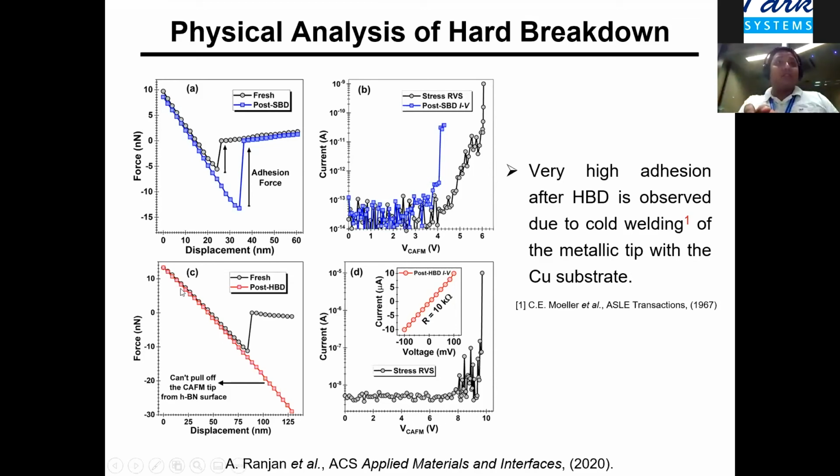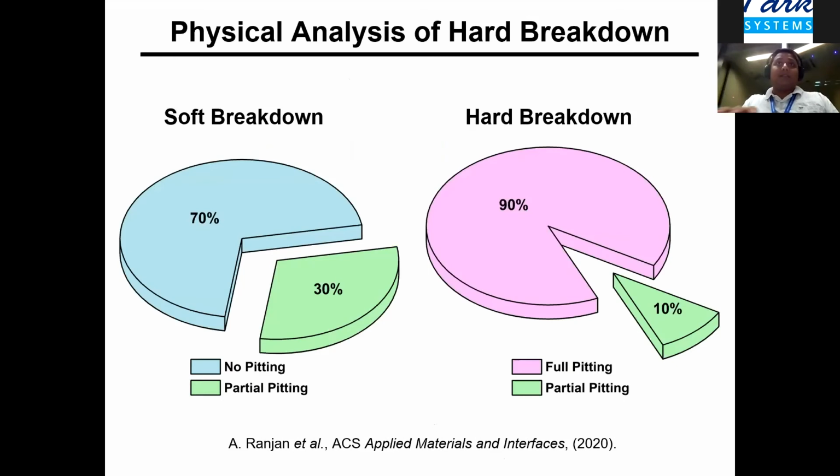This gives rise to very high adhesion forces as well. This high adhesion force simply comes because we are working in ultra high vacuum, and now we have two metallic surfaces in contact, the tip, which is also metal, and the copper. And then it can be an indirect measurement to understand the hard breakdown, in addition to the usual topography map that one acquires.